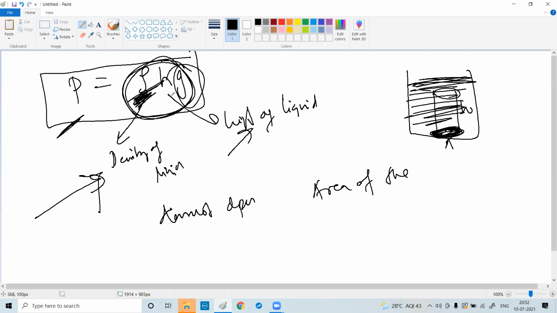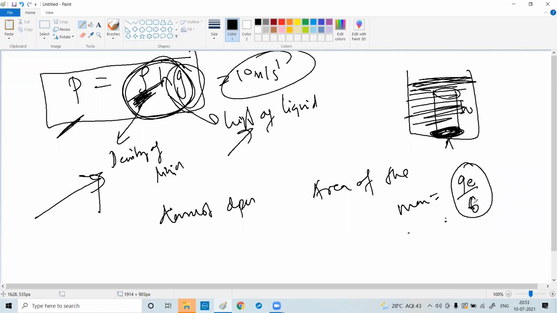Why not g? Because we consider g on Earth to be constant, 10 meters per second squared. But if you take other planets, if you go to Mars, g is different. If you go to the Moon, g is different still. The Moon's g is 1/6 of Earth's g. Yes or no? Yes, sir. A person who weighs 60 kg on Earth will weigh 10 kg there. Why? Because g reduces to 1/6. Is it clear, guys?